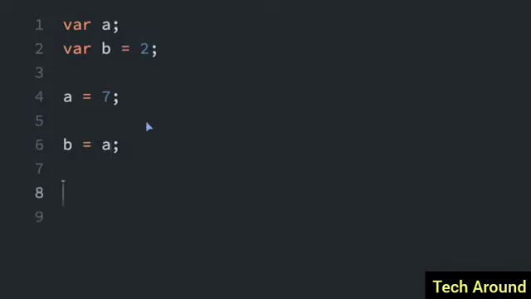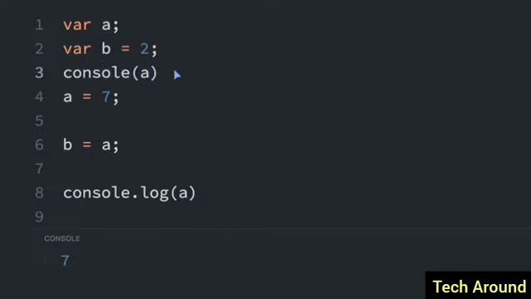One thing I want to tell you about is console.log. Console.log allows you to see things in the console. So I'm going to console.log a. And if I load this here, you can see down here in the console, it shows 7. So right now we've assigned a to be 7, and so when we console.log a, it shows 7 down there. If we put another console.log right here, this will allow us to show what a was up here and then down there. So console.log. Now if I run that, we can now see at first a was null, and then now it's 7. So here it's null, and then it's 7 down here. So you can check what variables are at various points in your program.